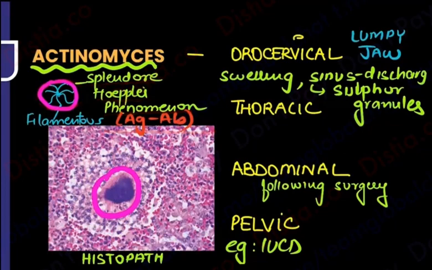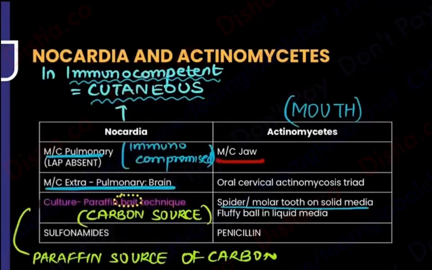So coming all the way back, I think everyone has identified the differences. Yes, this is going to occur in the jaw. Yes, this is going to be orocervical actinomyces. I told you the SSS, the swelling with the sinuses and the sulfur granules coming out. All of it is done. We are only left with the treatment aspect of it, and that treatment is learnt by a mnemonic, SNAP.